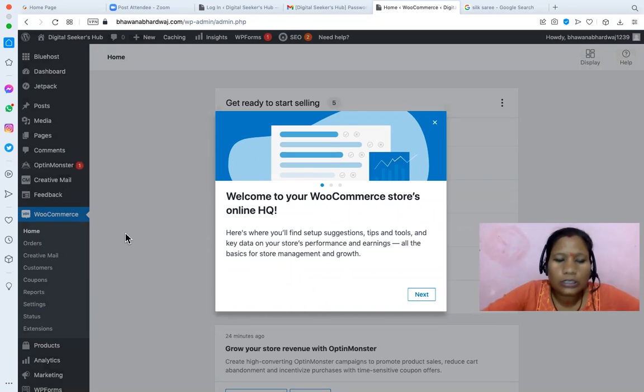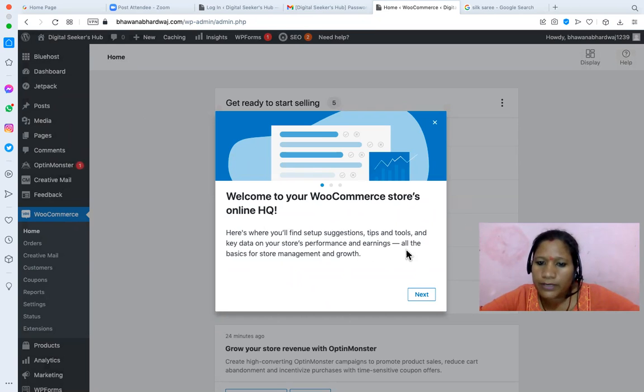You can go to Appearance, then Themes, and install the WooCommerce theme as well. But right now we are using WooCommerce as a part of the website, not as the main theme.